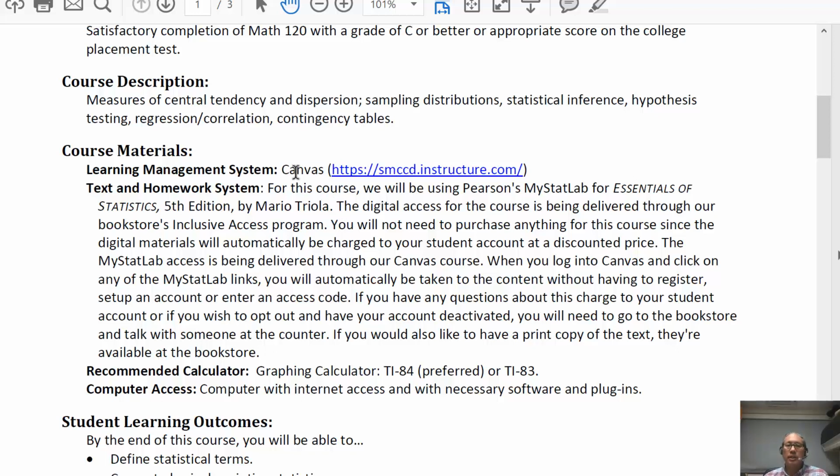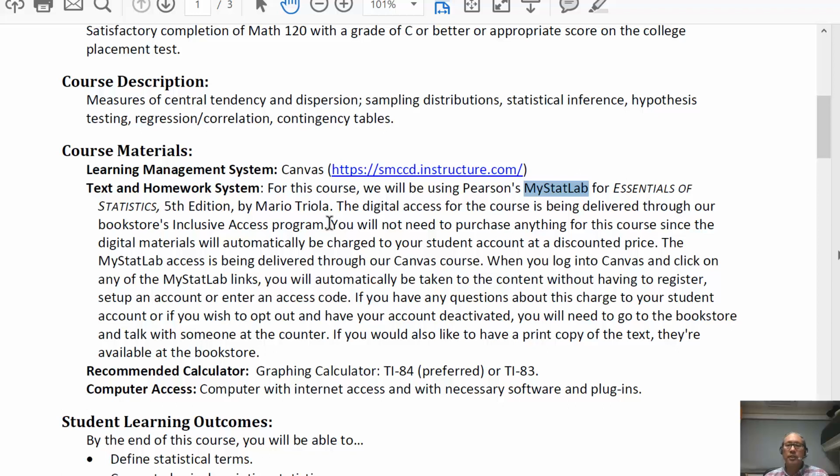So once you log into Canvas, there is going to be a link to My Stat Lab, and once you open that link for the first time, you will agree that you will purchase this online access. By purchasing this online access, you will get billed through WebSmart.